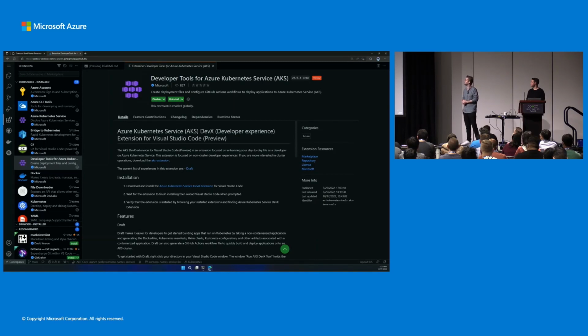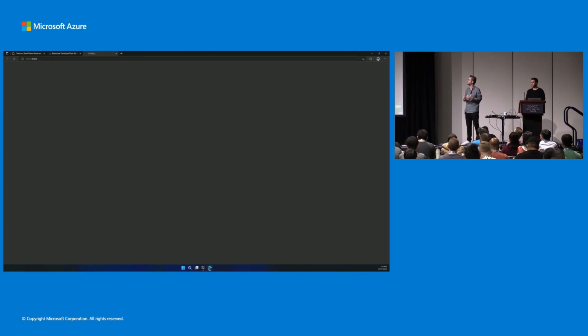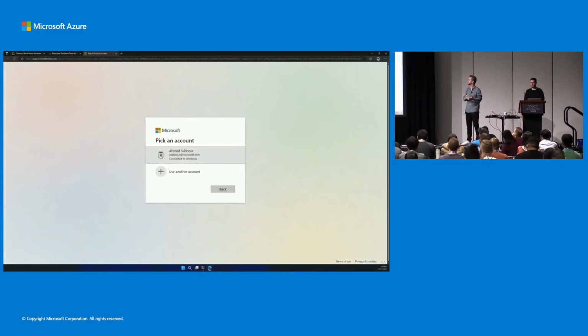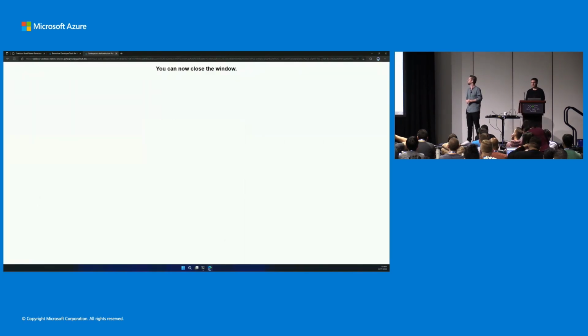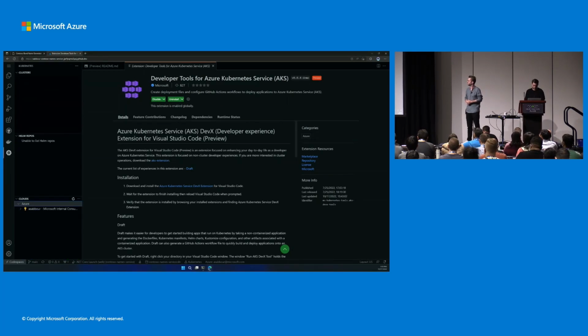Awesome. So to get started, the first thing we're going to have to do is sign into Azure. That's so we can get access to the cluster and other Azure resources so that, like I said, we can look into those and give you better options to fill these templates out. So we'll sign in, and once that's complete, we'll head over to the Kubernetes extension in VS Code. We should be able to see our cluster in Azure under our subscription.